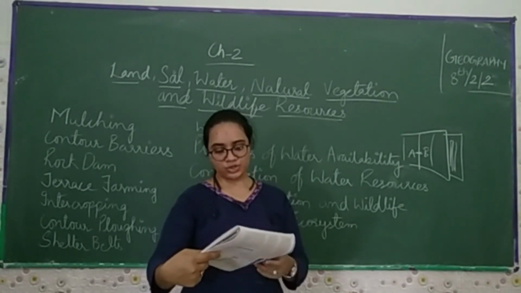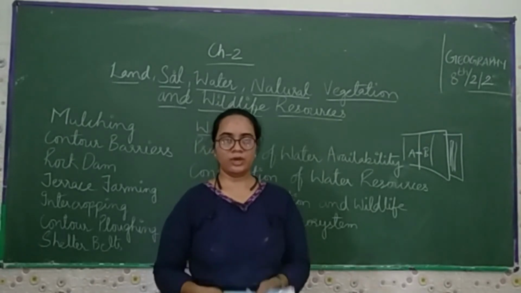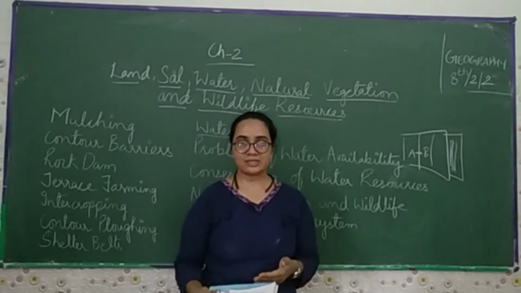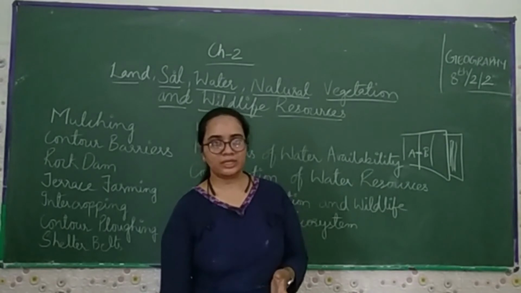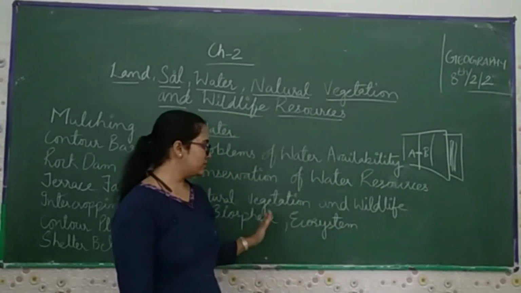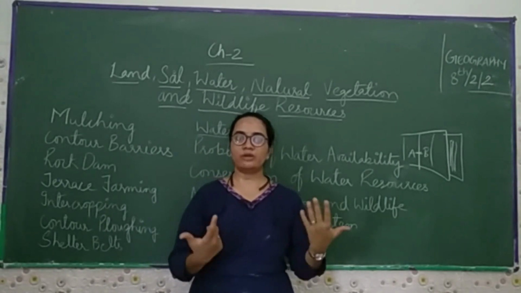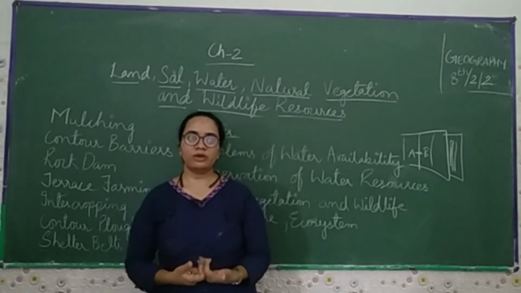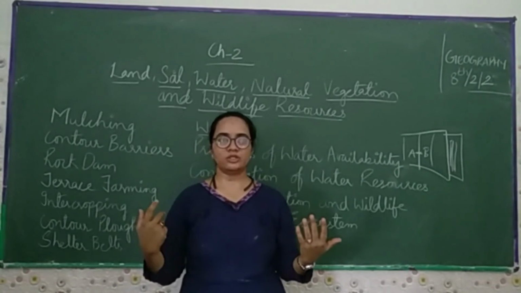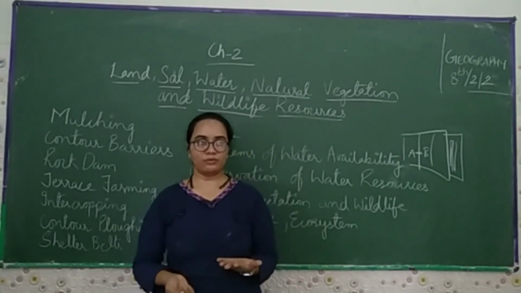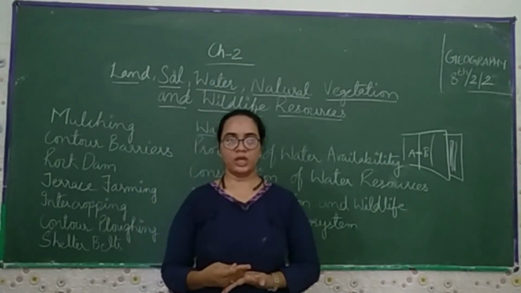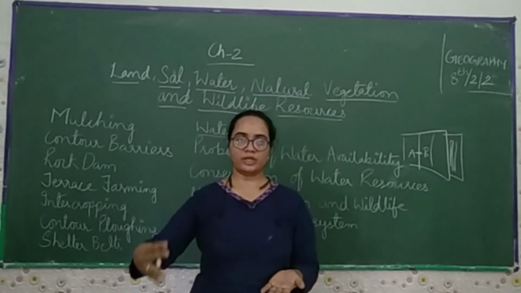So for natural vegetation and wildlife, we are going to cover it in detail in the next lecture. But first you have to keep this in mind. Natural vegetation is what we get from nature, and by which we can do numerous things, like different kinds of vegetation from which people get a variety of food.